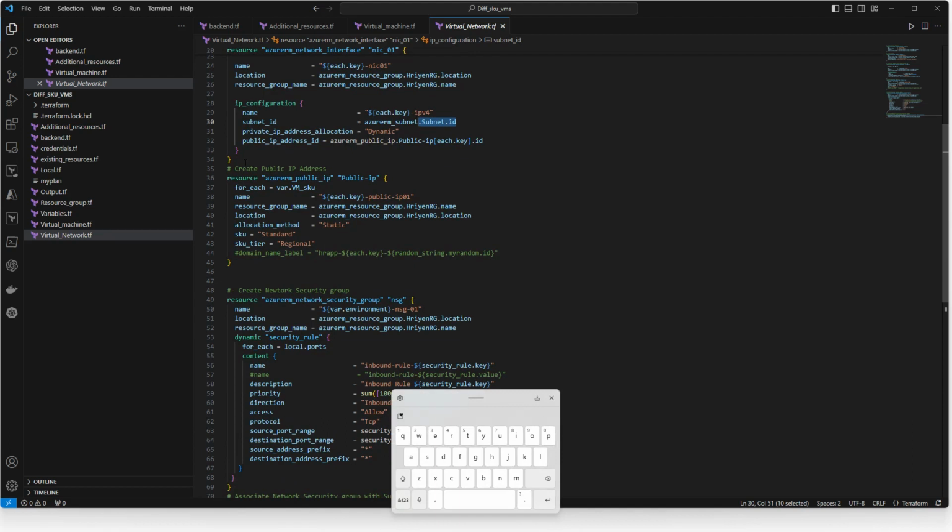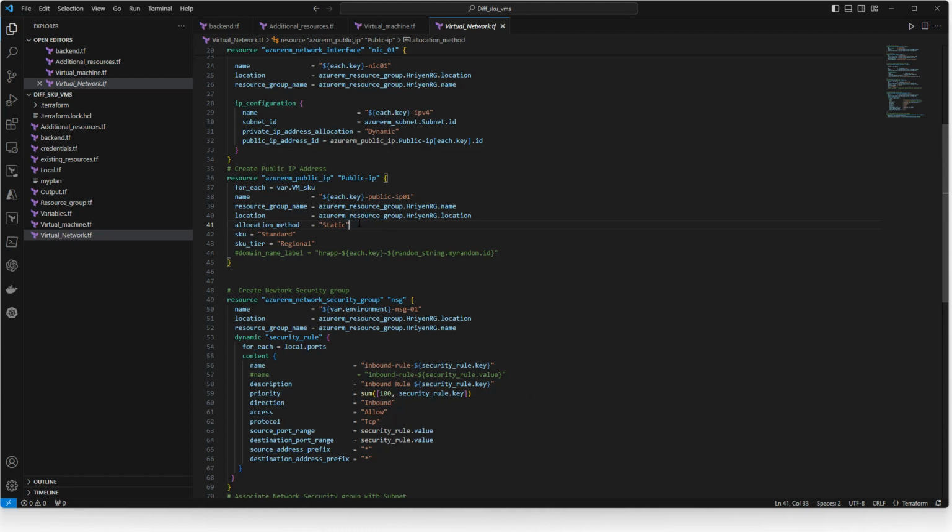Now we have to understand the public IP address. In our case, we have three virtual machines, so I need three public IP addresses so that I can access the servers. I need to create three public IP addresses and also attach those three public IP addresses to the specific NIC. So how can I do that?